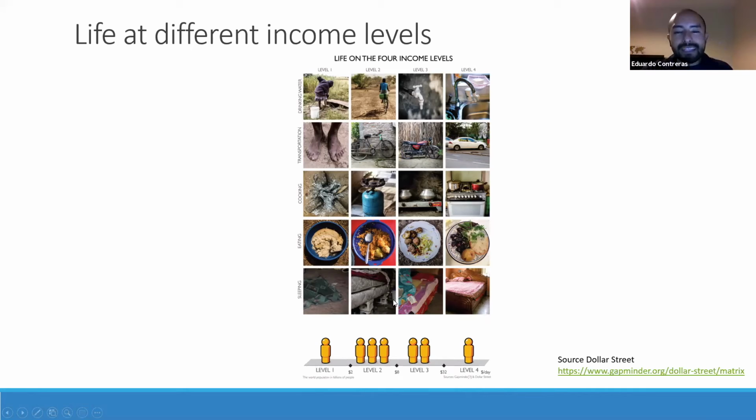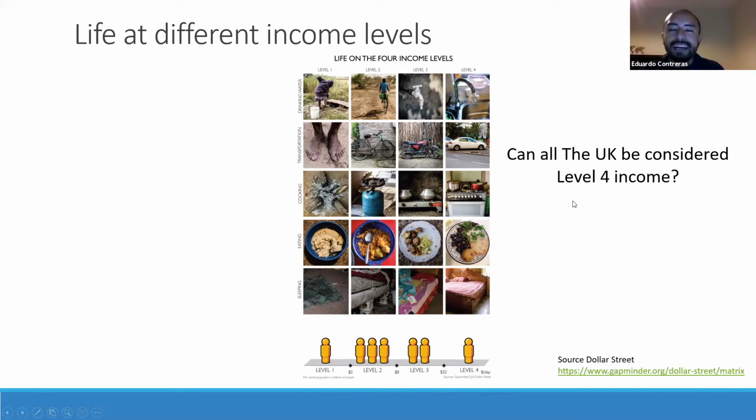Also, one of the big things he says is that not all people in a country live in the same level. In the UK, for example, not all people live in level 4. There are people that live in different levels. This is one of the questions I wanted to investigate. I wanted to research the differences between the different areas of the UK in their income and also their life expectancy.